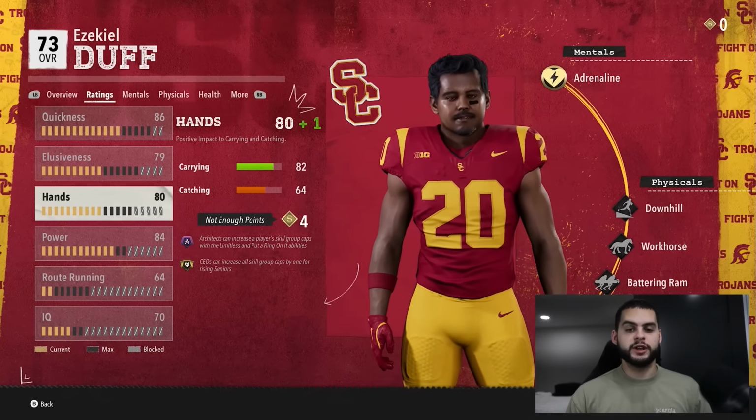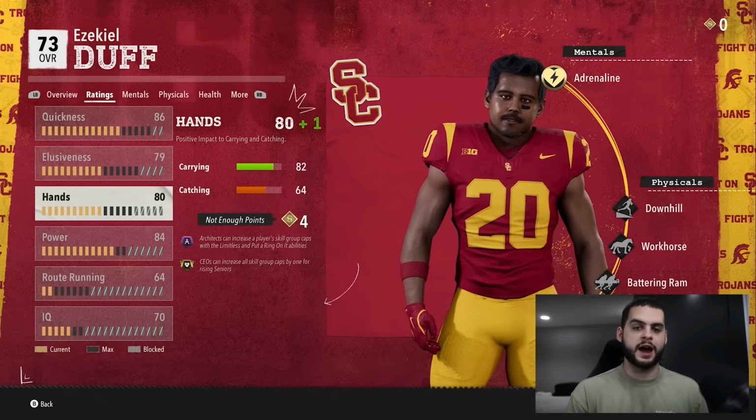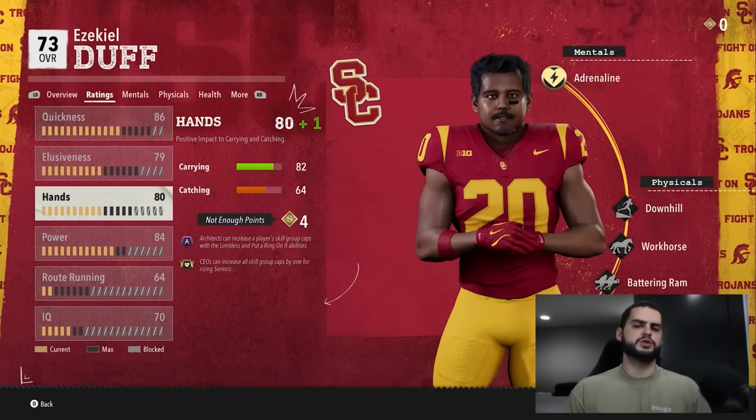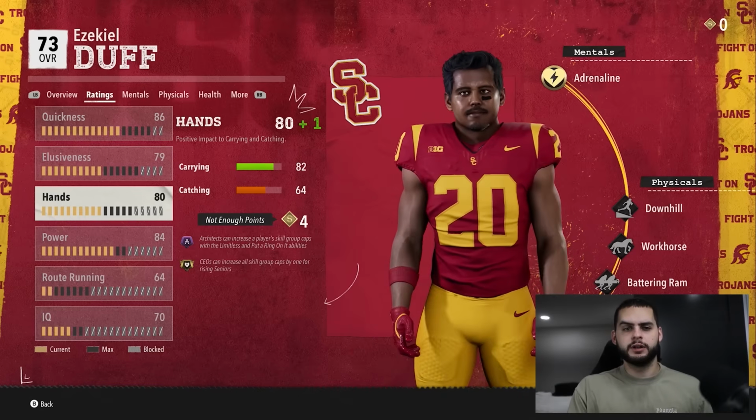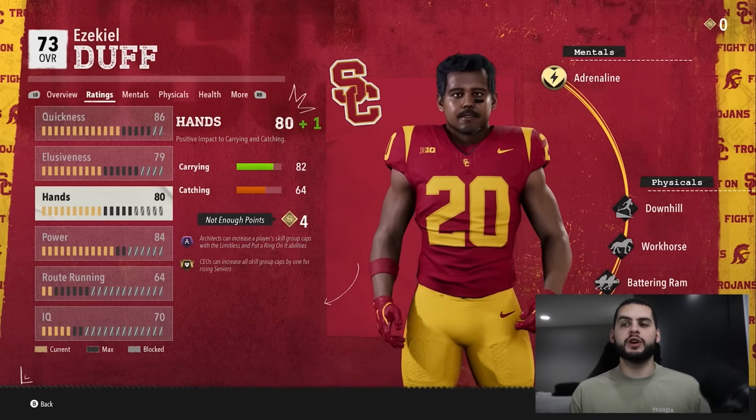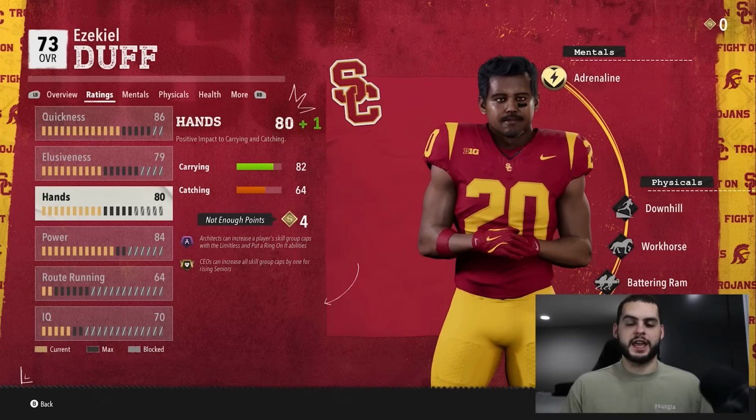What EA is basically doing here is putting down the hammer on, like, we're not letting you do position changes this year, which is weird because they left the feature in and it's almost like a carrot on a stick. Like it's like a trap. You're being trapped with this. I don't think this was intentional. I do think they had good intentions with this.